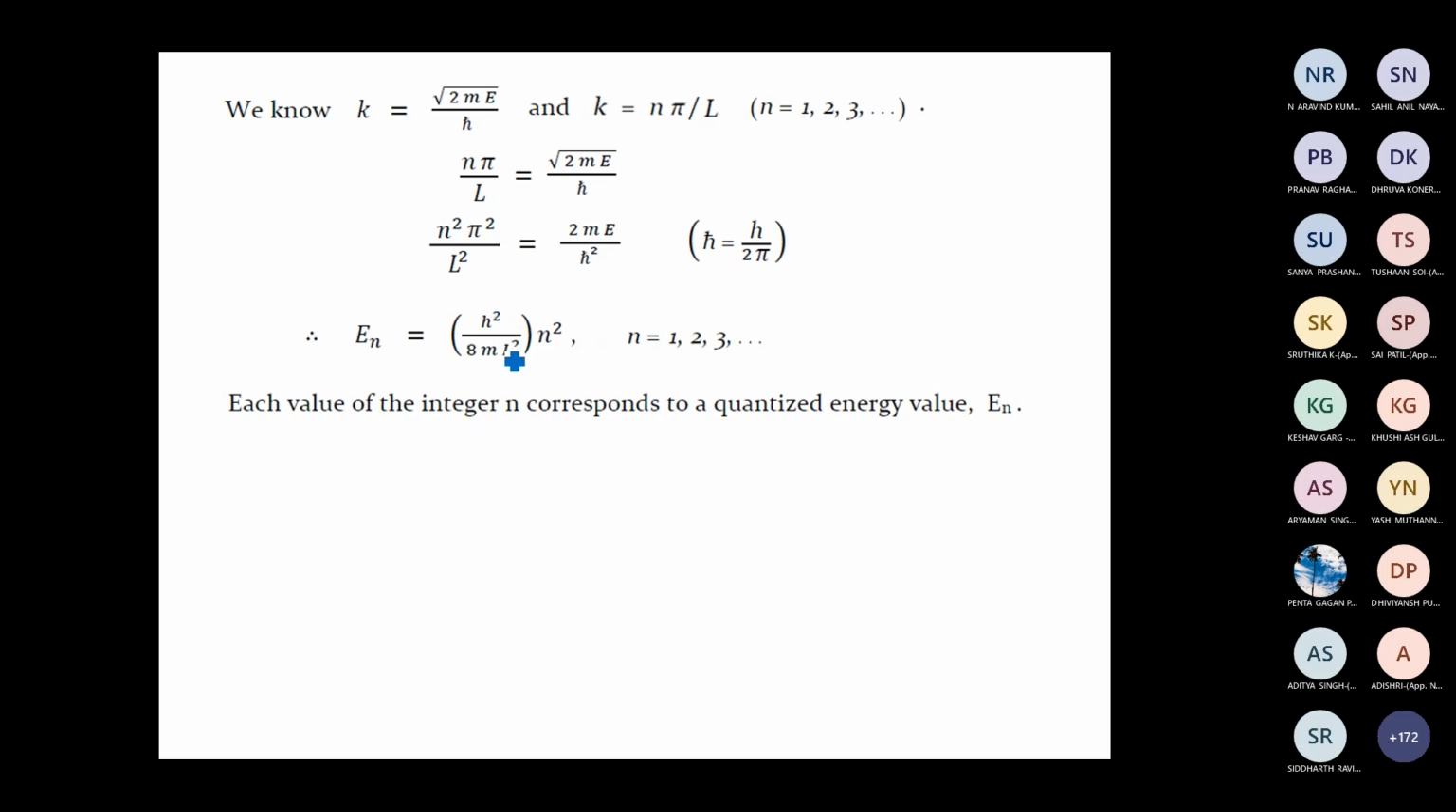Since this expression for energy depends on this integer n, we write a subscript n for the energy. So En is equal to h square by 8mL square into n square, where n can take values 1, 2, 3, etc. Only integer values. So this is the expression for energy for a particle which is trapped inside a one-dimensional potential well. Now, what can you infer from this expression for energy?